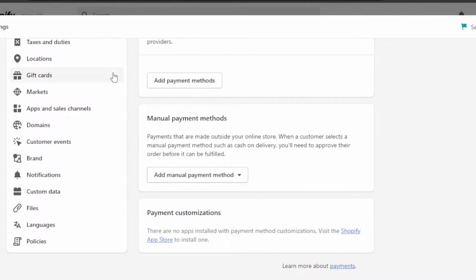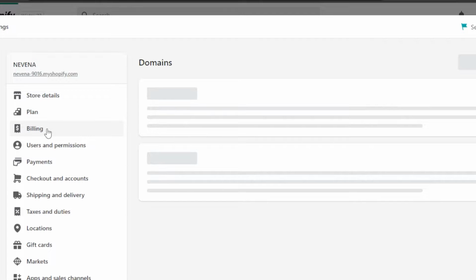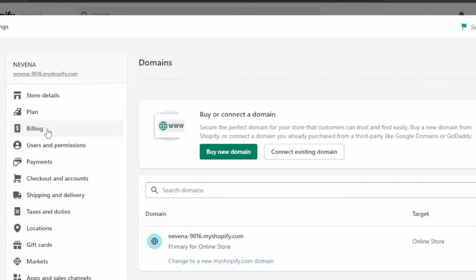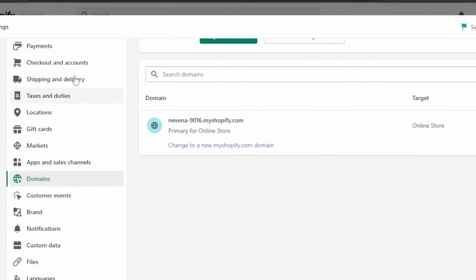When it comes to the domain name, you will be able to get your own domain name with Shopify. It is known as your store name myshopify.com. So this is the domain that we get with Shopify. But if we want to buy a new domain or connect our existing domain, we will be able to do so from here. We can also add gift cards. And when it comes to the shipping, we will be able to set different rates.